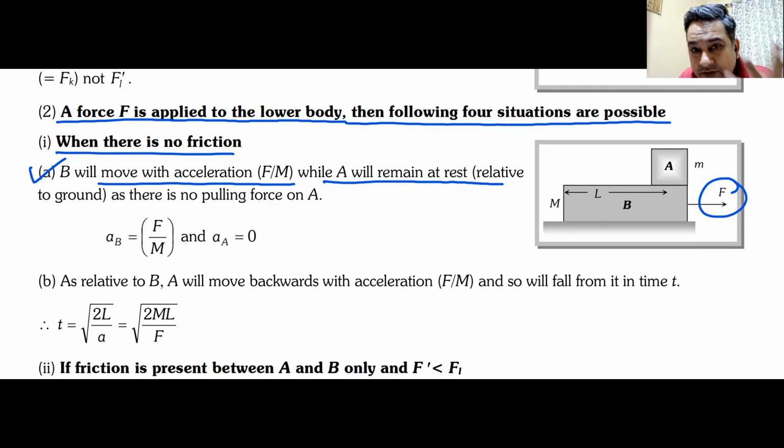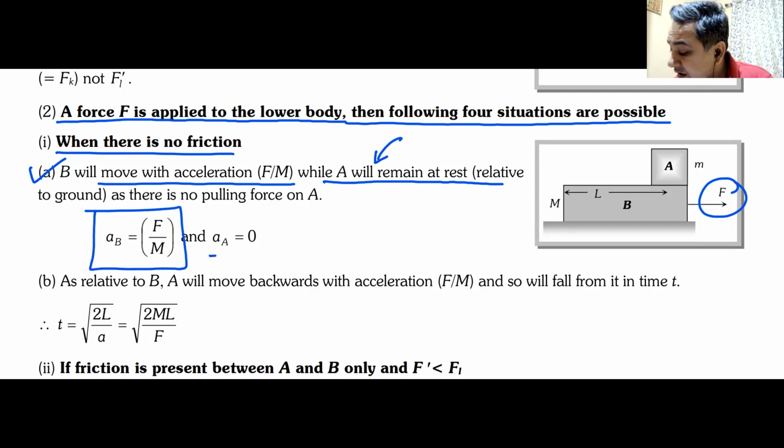Friction only moves it. So block A will remain at rest with respect to ground. Acceleration of block B will be F by M. Acceleration of block A will be zero, and you can find out after how much time it will fall. Yes or no? Do we understand this?